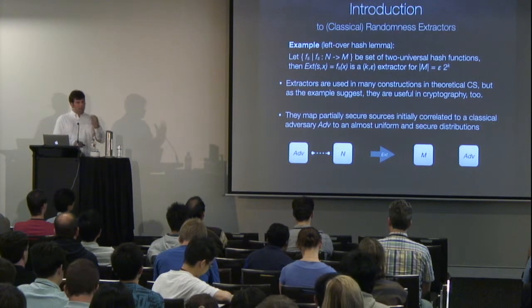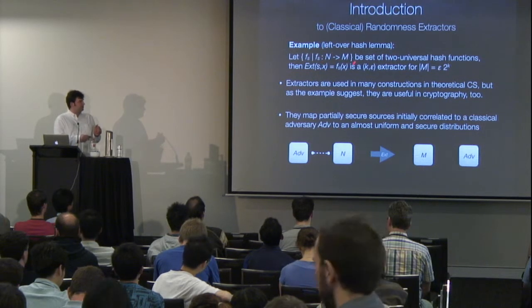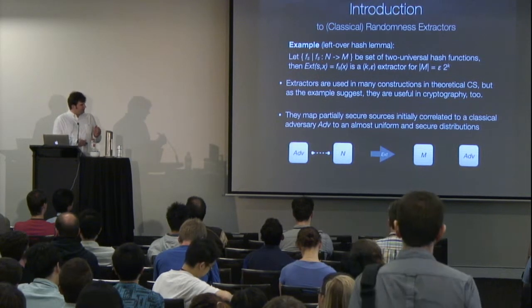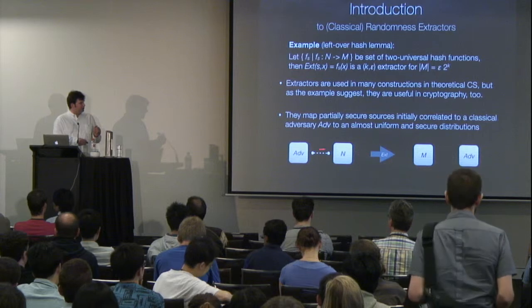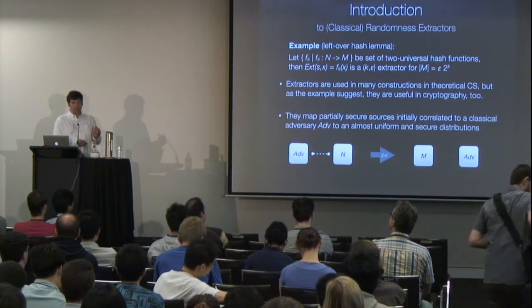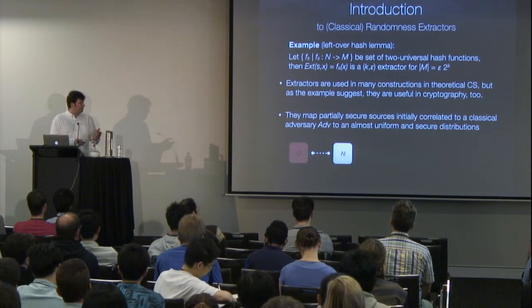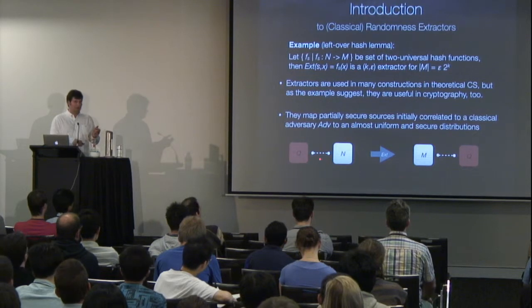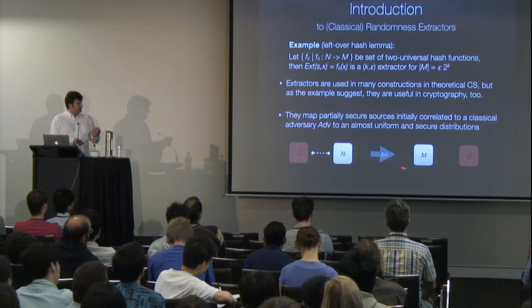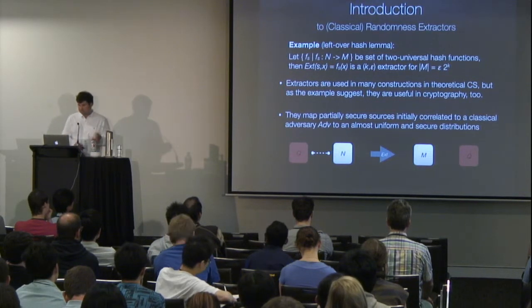Okay, so you can work out by the definitions pretty easily, and it's already suggested by this example, that the extractor is helpful in actually getting rid of the correlations of the input distribution with some adversary. And this talk is exactly about the question, what happens if we make this adversary quantum? Can we still get that the output is uncorrelated to Q and almost uniform?